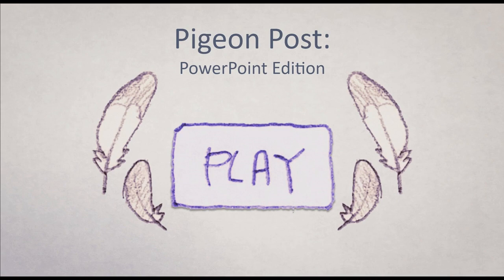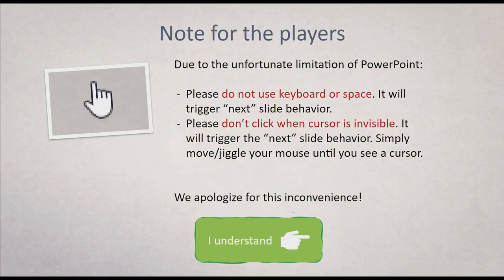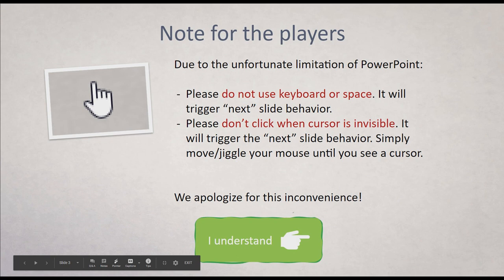I'm sorry. Due to unfortunate limitation of PowerPoint, please do not use keyboard space to trigger next slide. Please don't click where the cursor is invisible. To trigger next slide behavior, simply move your mouse until you see a cursor.